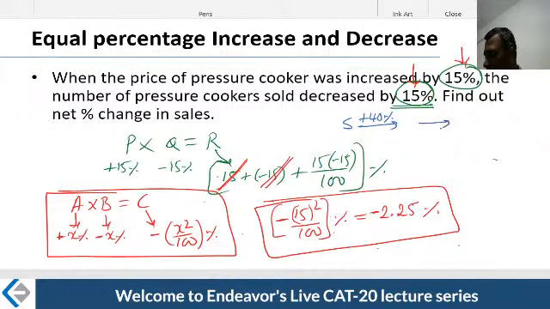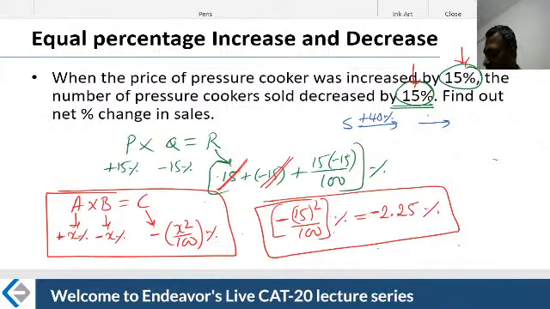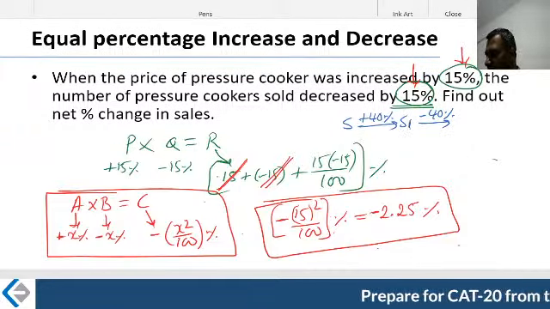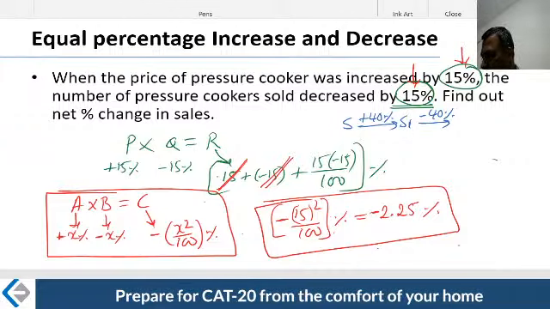The next year, they decreased his salary by 40%. Whatever he was earning, S1, they decreased his salary by 40%. Therefore, what is his final salary? What is the percentage change in his final salary?